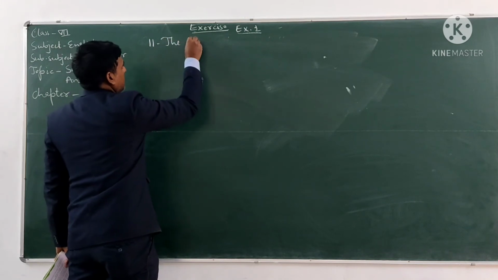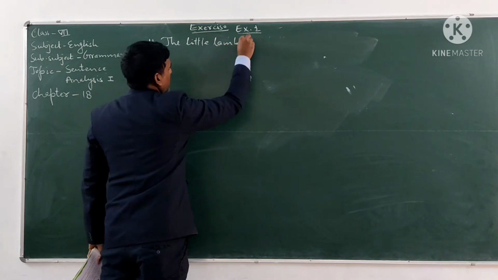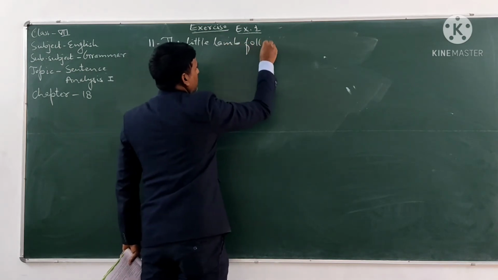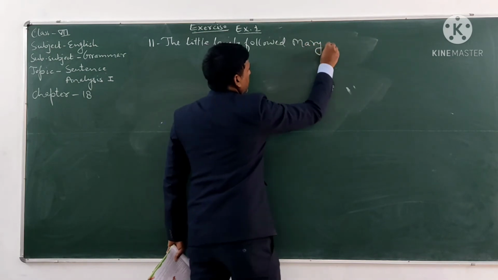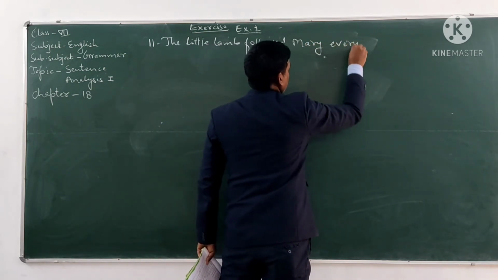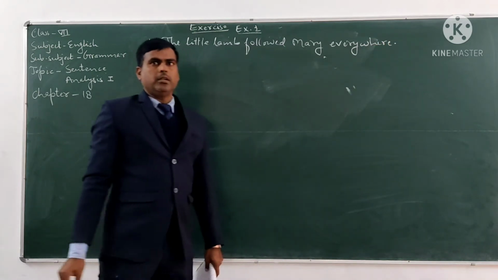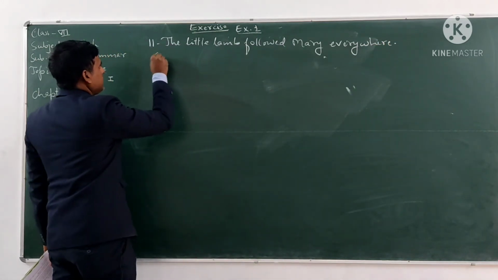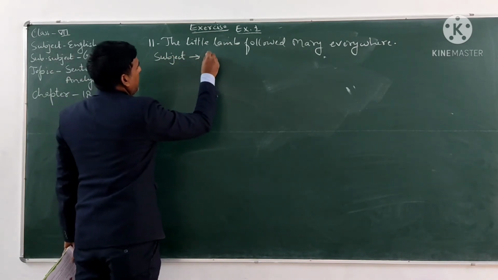The little lamb followed Mary everywhere. The subject in this sentence is the little lamb.